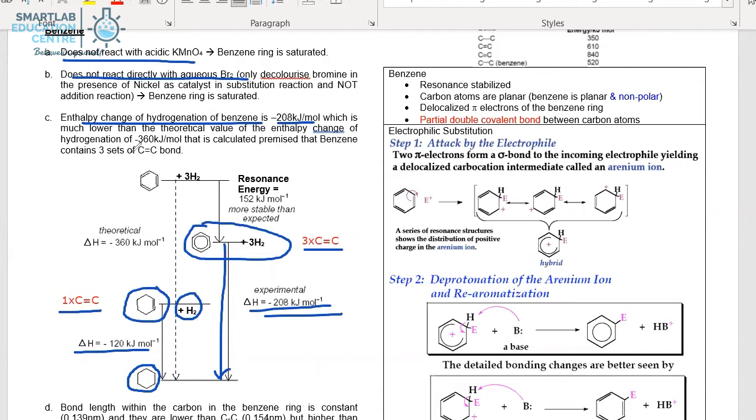So theoretically, if the benzene structure is as indicated down here, then one would have expected the energy level to be such that when it reacts with hydrogen, it will release 360 kilojoules of heat energy. But it did not.